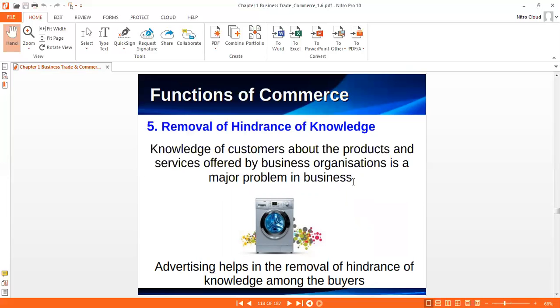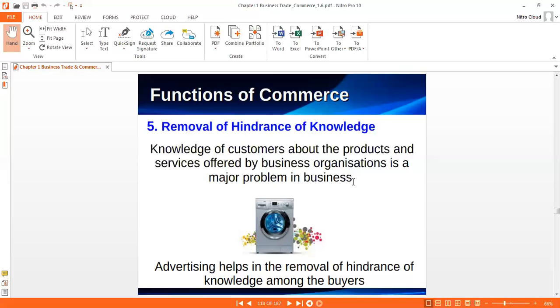You can see there are different types of advertisement in newspaper, television, and nowadays also on mobile and social media. In this way, organizations try to pass the information that our product provides this type of facility, our product features are this. In this way they remove the problem of knowledge.